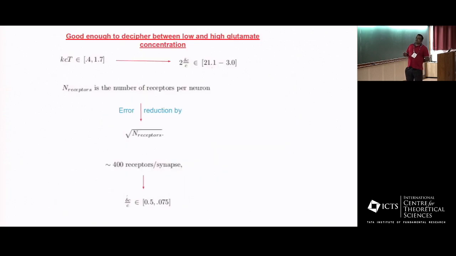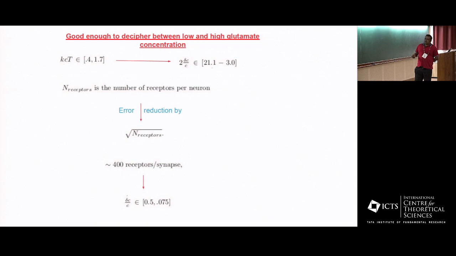But the main thing is, for this renormalized value of K plus CT, if I evaluate the error in the concentration measurement for just one receptor, I get these values. But if you have n receptors, then it is scaled by square root of n.